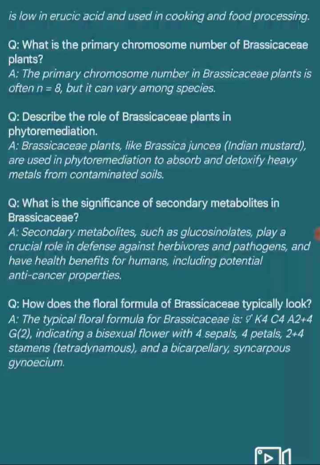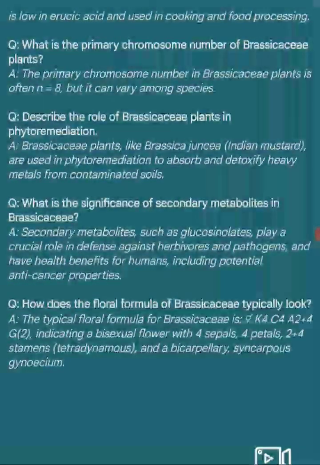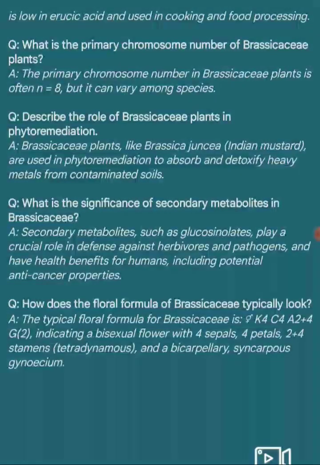Last question. How does the floral formula of Brassicaceae typically look? Answer. The typical floral formula for Brassicaceae is K4 C4 A2+4 G2, indicating a bisexual flower with 4 sepals, 4 petals, 2 plus 4 stamens, tetradynamous, and a bicarpellary syncarpous gynoecium.